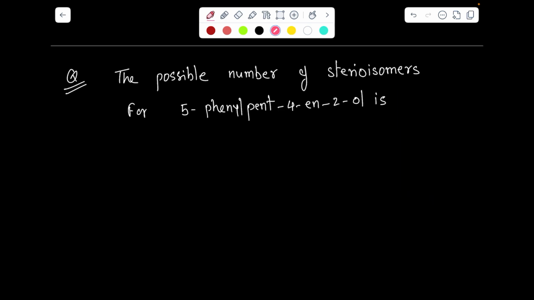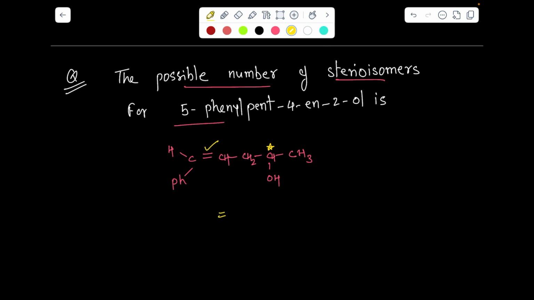Answer should be 4. So we have the question: the possible number of stereoisomers for 5-phenylpent-4-en-2-ol. So we have to draw the structure, that is pent, 2-ol and 4-ene, and 5 is connected with the phenyl ring. That's the structure. So we can observe this is the chiral center, and that double bond can show geometrical isomerism. So we have a formula, the number of stereoisomers is 2 to the power n, where n is the number of stereo centers and we have 2 stereo centers, so the answer should be 4.